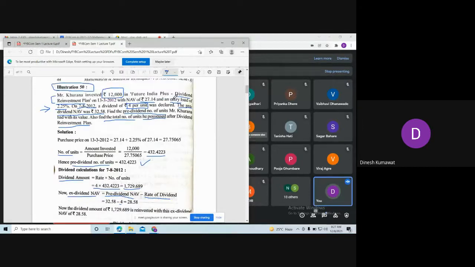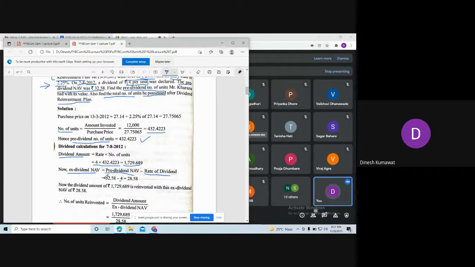Now you can see pre-dividend net asset value is given to us in our problem. Yes, Sally, why did you raise your hand? Okay. So the pre-dividend net asset value is nothing but 32.58. So after doing this subtraction, you are getting 28.58. यहाँ तक clear है? Yes, sir. Okay.